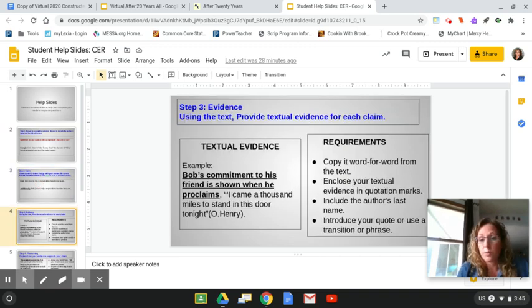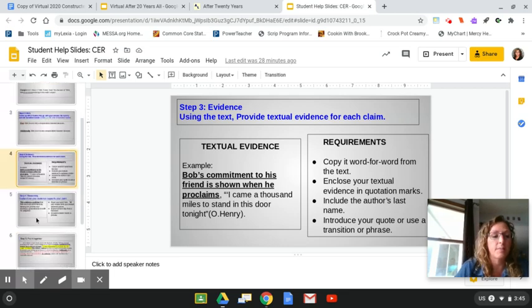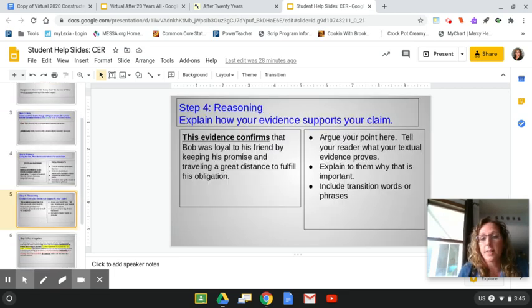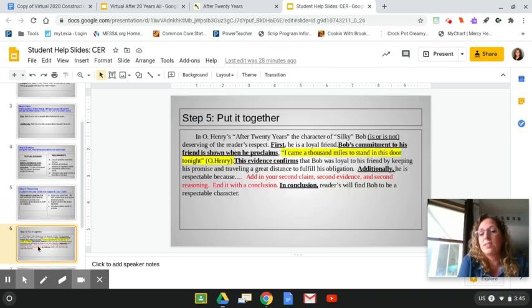What your evidence will look like and what you need to do for your evidence. Your reasoning. How you do reasoning. And then this is the step we're on now. Step 5, putting it together. So let's put it together.